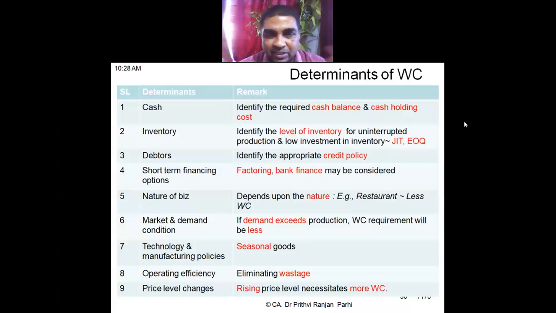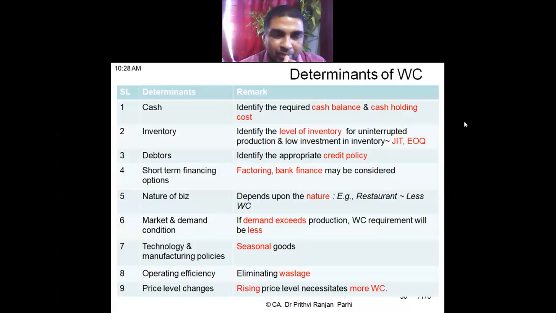Market and demand conditions also affect working capital requirement. If demand exceeds production, there is a lot of demand, then working capital requirement will be less. Immediately products will be sold, cash can be realized, and there is no need to maintain stock also. So therefore, working capital requirements will be less. If demand is less, then you have to keep more working capital. Sufficient stocks have to be maintained.